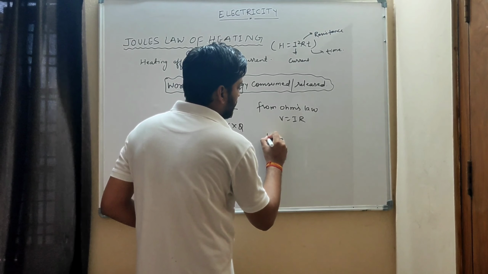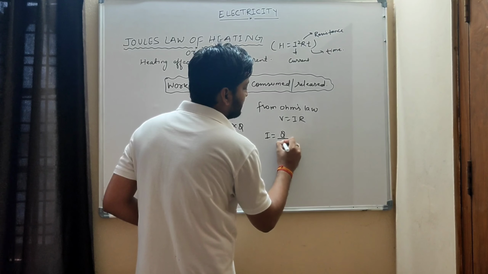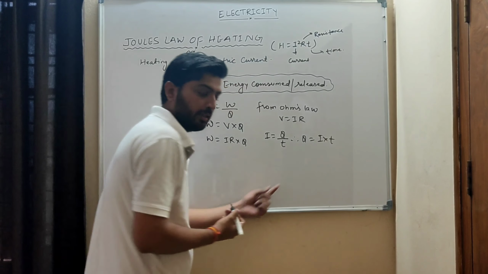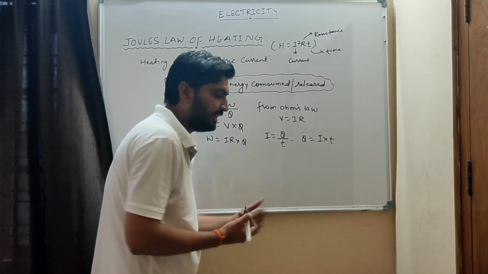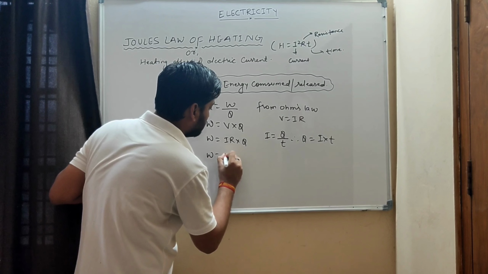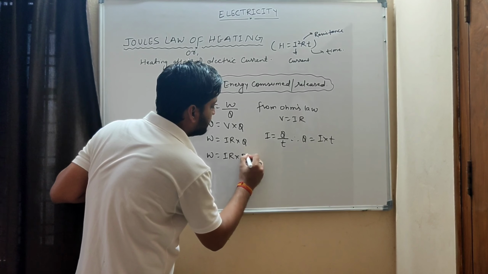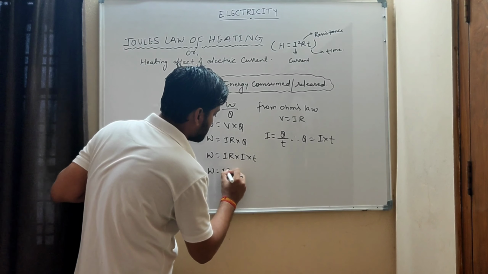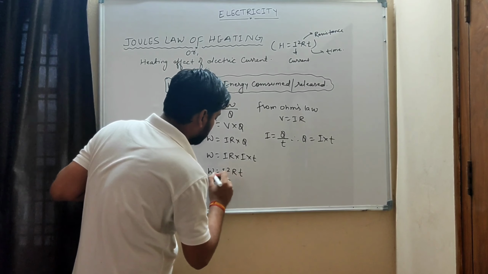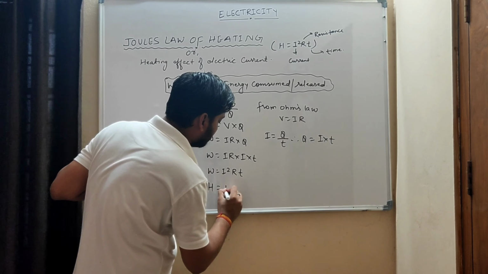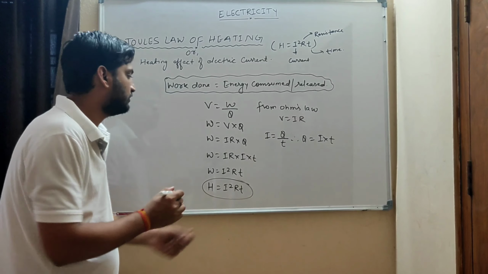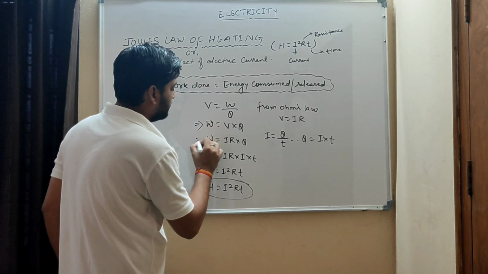Now again we will replace this Q. From the formula I is equal to Q by T, therefore Q is equal to I into T. So we will replace this Q by I into T. See here, W is equal to IR into I into T. So this becomes I square R into T. That work done is the heating effect of electric current, the formula H is equal to I square RT. This is the derivation.